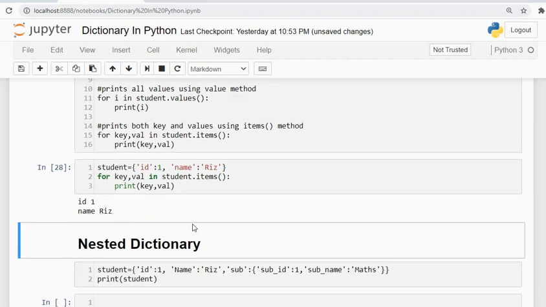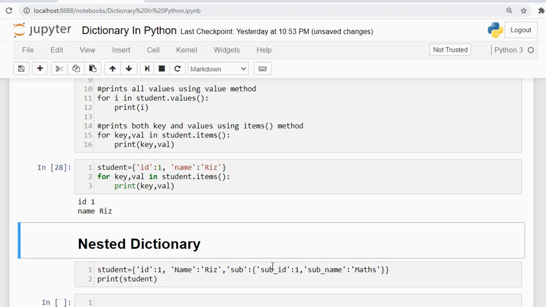Now coming to nested dictionary. Before moving on, I would like to inform you that a dictionary can contain a dictionary, as well as a list or a tuple, inside it. So a nested dictionary is basically a dictionary inside a dictionary. Suppose a student has a name, an ID, as well as a subject which he studies in college or school. That subject is also an object. A subject can have an ID as well as a name.